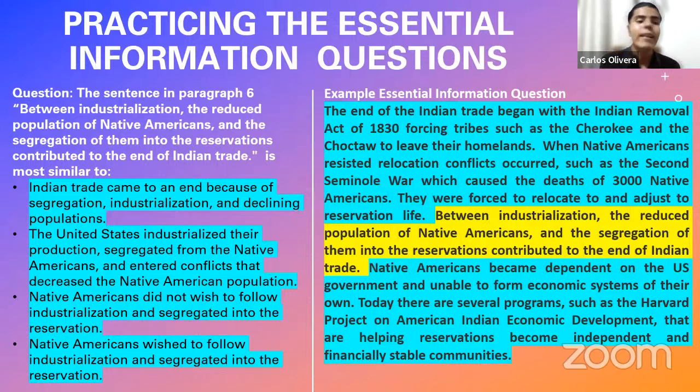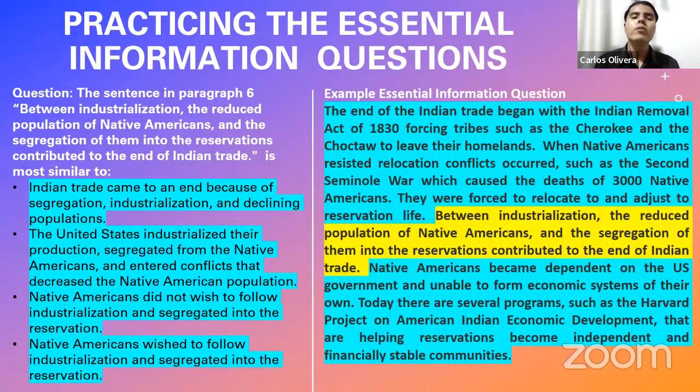Yes, it is. Indian trade came to an end because of segregation, industrialization, and declining populations. As you can see, it mentions all the main ideas. Now, please, it's not necessary here to be super picky. Of course, it doesn't mention all the information. It doesn't mention things like, I don't know, the segregation of them, right? It doesn't use the same words. Of course it doesn't, right?